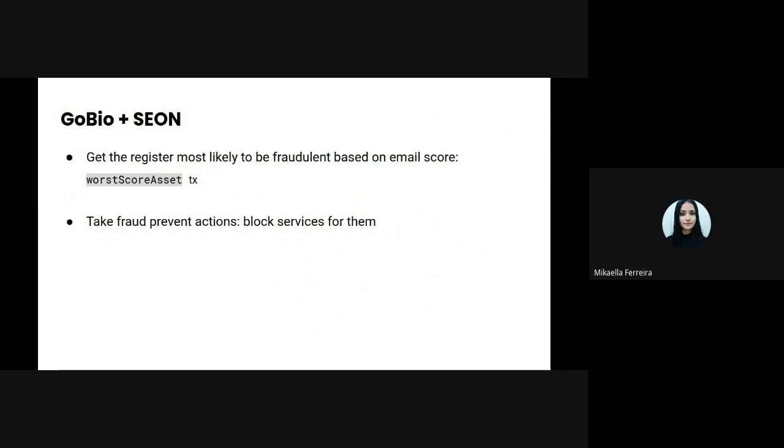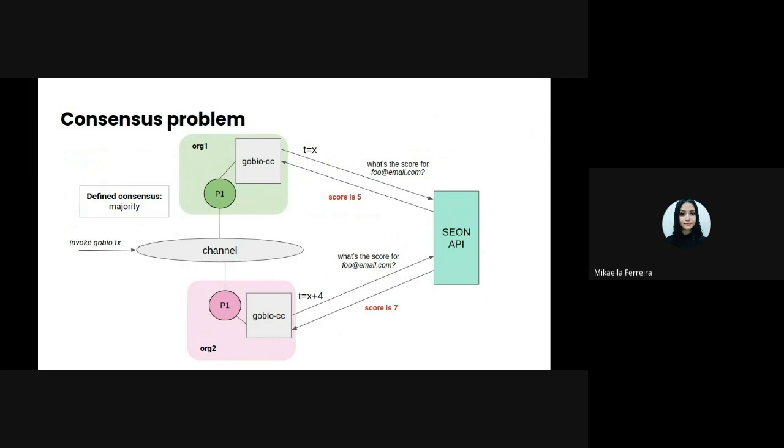But there may be the consensus problem. To visualize the problem, let's take a look at this example. We have a network with two orgs with the GoBio chaincode installed on their peers, where the consensus policy is the majority must endorse the outcome of a transaction. Then a client invokes the transaction that needs to query the Seon API, and both peers will execute this transaction.